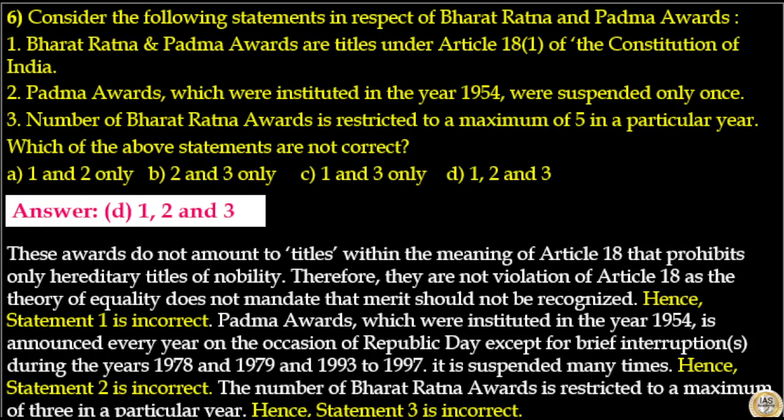Padma Awards, which were instituted in the year 1954, are announced every year on the occasion of Republic Day, except for brief interruptions during the years 1978, 1979 and 1993 to 1997. It is suspended many times. Hence, statement 2 is incorrect. The number of Bharat Ratna awards is restricted to a maximum of 3 in a particular year. Hence, statement 3 is also incorrect. So, the answer to this question is option D.